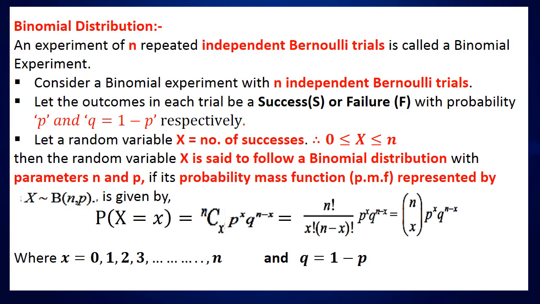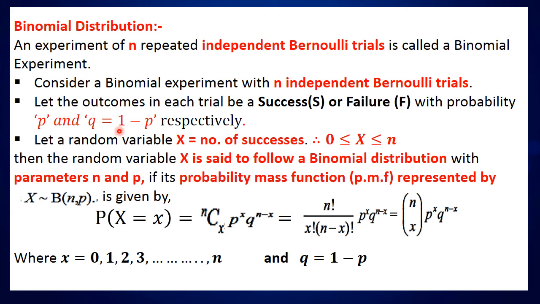Binomial distribution. An experiment of n repeated independent Bernoulli trials is called a binomial experiment. Consider a binomial experiment with n independent Bernoulli trials. Let the outcomes in each trial be a success S or failure F with probability p and q respectively, where p is the probability of success and q is the probability of failure, and q can be calculated by subtracting the probability of success from 1, where 1 is the total probability.